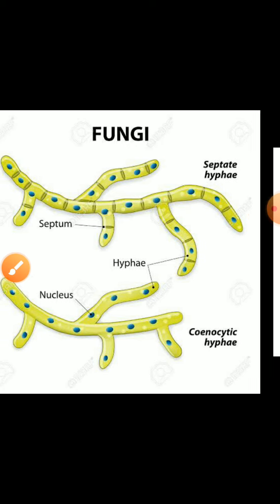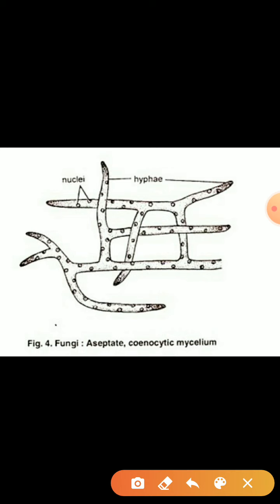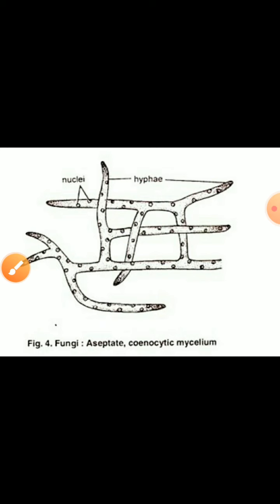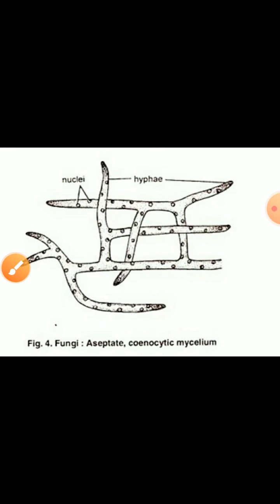I have one more diagram for you. This is the aseptate cenocytic mycelium. You can see very clearly there is no ring like structure found here. And you can see the mycelium is multinucleated. These small dot like structures are nuclei, so they have many nuclei in them.